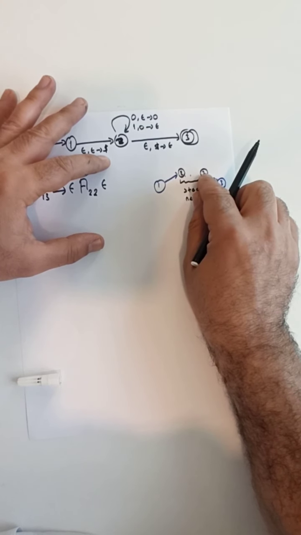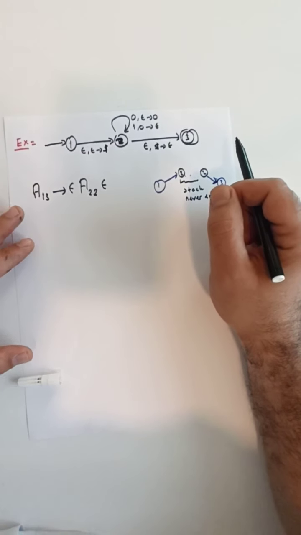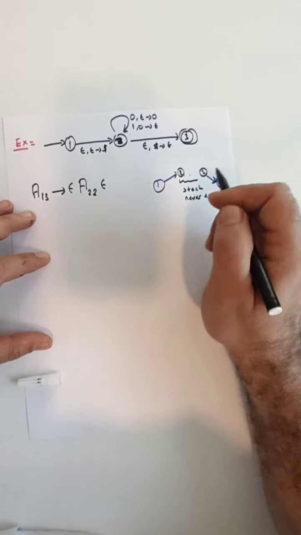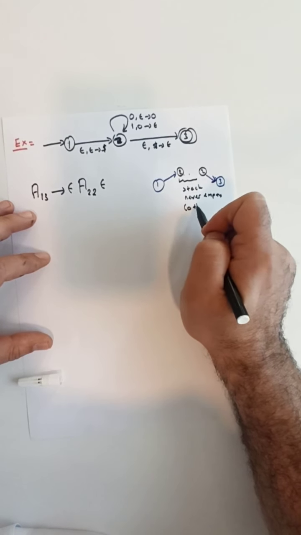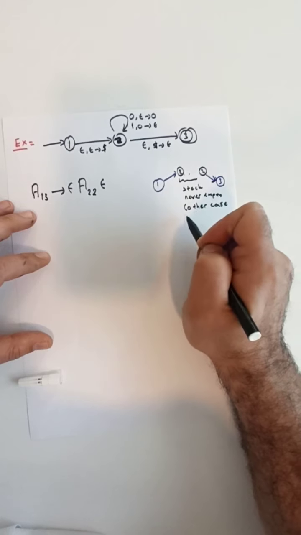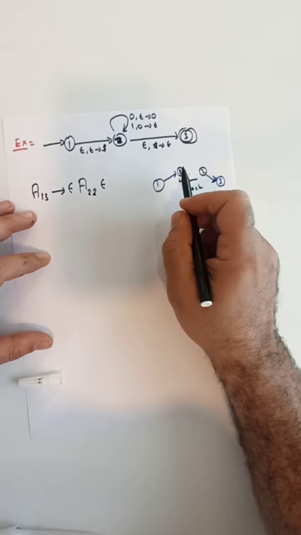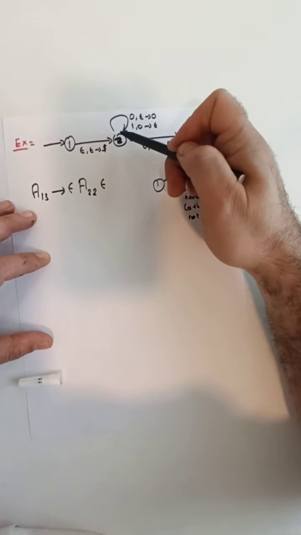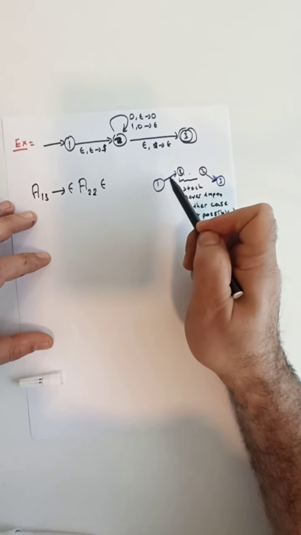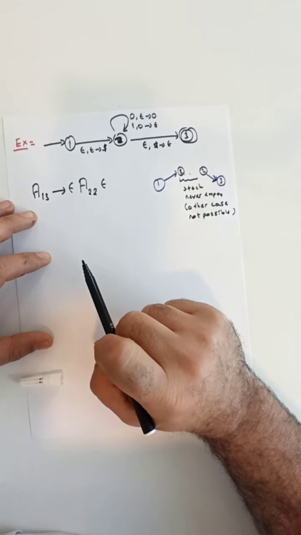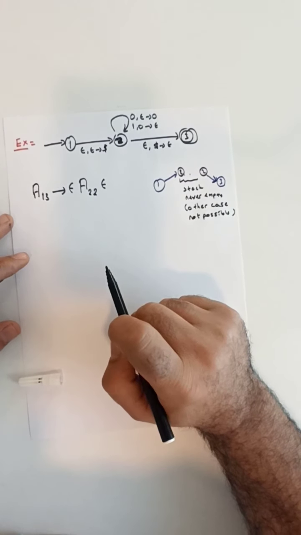So we don't even need to consider the second case for A13, because from 2 to 2 there exists no transition that pops the special delimiter dollar that we pushed with this initial transition. So our job with A13 is finished.